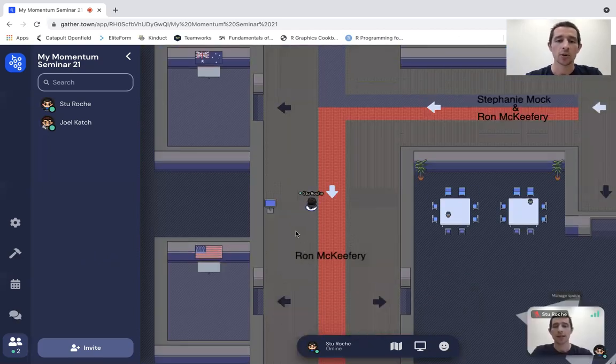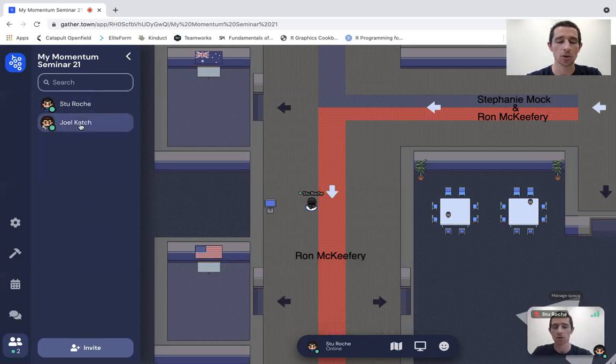Now on the left-hand side, I want you to turn your attention to this banner on the left. In here, in the My Momentum Seminar 21, all of the 65 attendees who join, all of the speakers, all of our partners and performance representatives will appear right here. You can even search for a name if you wanted to. I could start typing in Joel, and Joel Catch would come to the top. Or if I'm able to find him in this list at the top, I can just click.